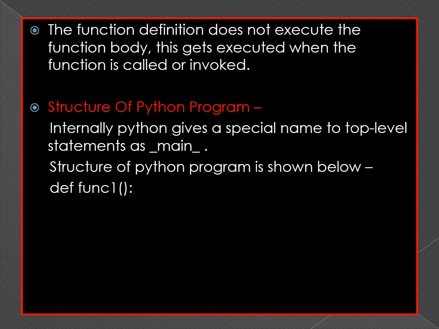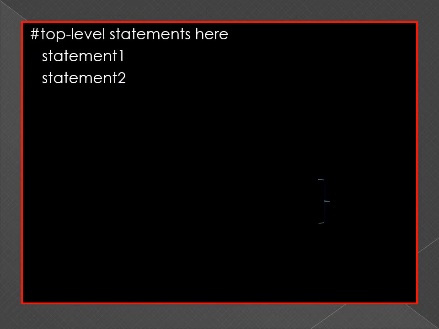Then you can use multiple functions within a program. So after defining the functions, you will write top level statements.